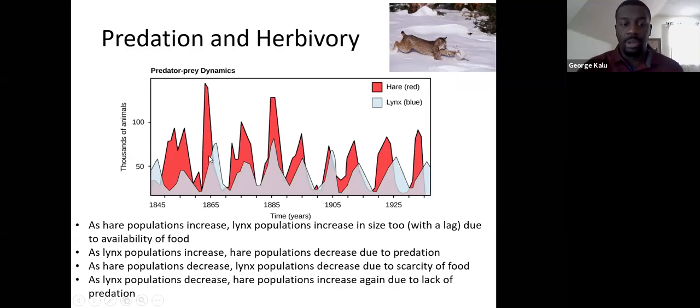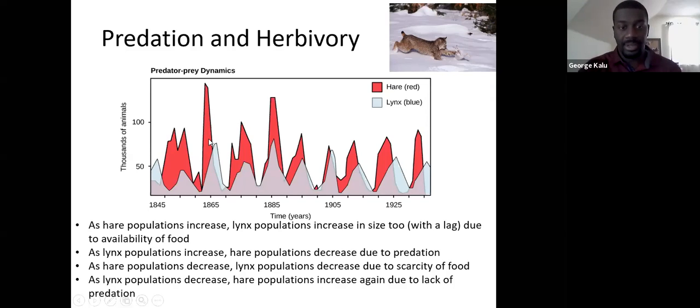Okay. Now, at the same time, when those lynx populations begin to increase, what we see is the hare populations begin to decrease here. And the reason for that is predation. The more lynx that you have, the more predation is going to occur, and so the hare population is going to begin to decline here.